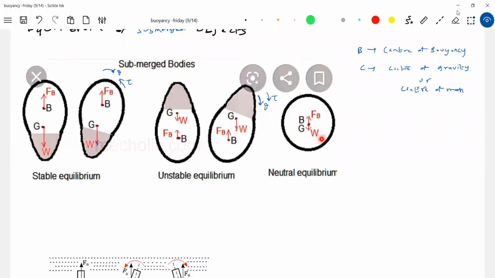What do you mean by neutral equilibrium? You give angular displacement, and in that position only, the body will stay. Suppose, say, a neutral equilibrium, the idea of that I'll put it. We'll take some arrow as a reference for us. There's a neutral equilibrium. You tilt this body, it will be there in that position only, finish. In whichever position you bring it, it will retain that position. That's the meaning of neutral equilibrium.